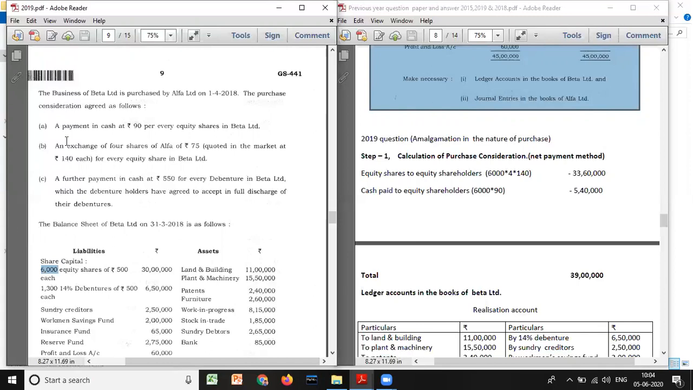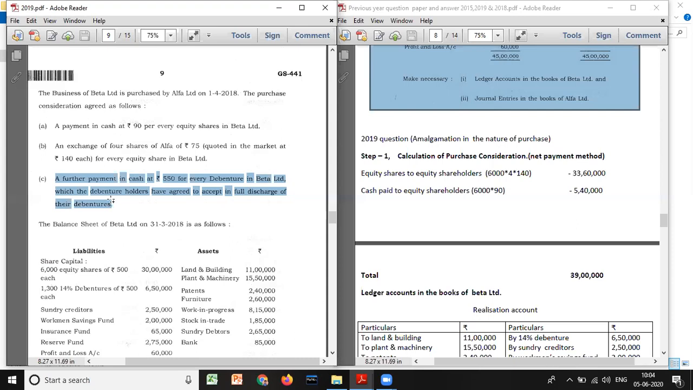Look at here. See, this payment is made to equity holders. You can take it for calculation of PC. And this is also made to equity shareholders. You can take it for calculation of PC. But look at the third point, a further payment in cash at rupees 550 per every debenture in Beta Limited, which the debenture holders have agreed to accept in full discharge of debenture. See here, the third point is Alpha Limited is discharging for which one? Beta Limited. But what are they discharging? Debenture. So does it come into calculation of PC? Please keep it in mind.